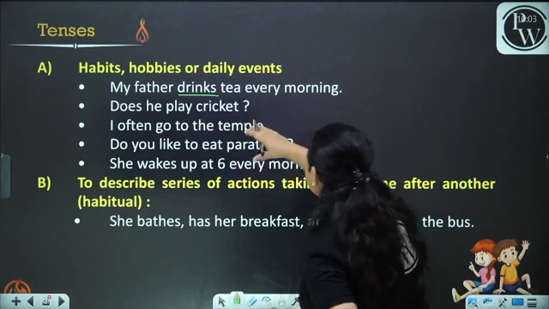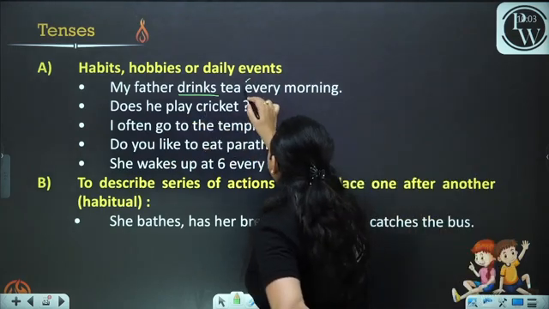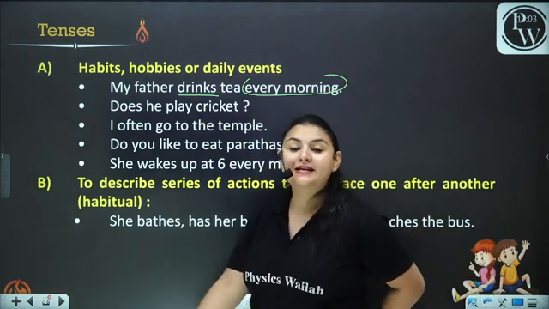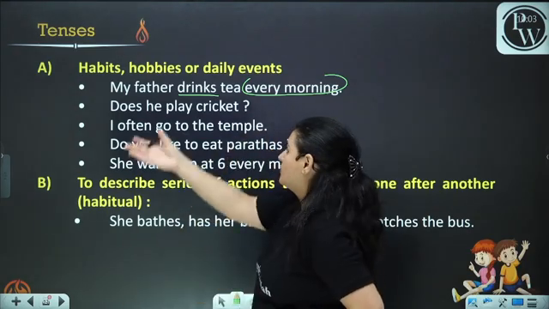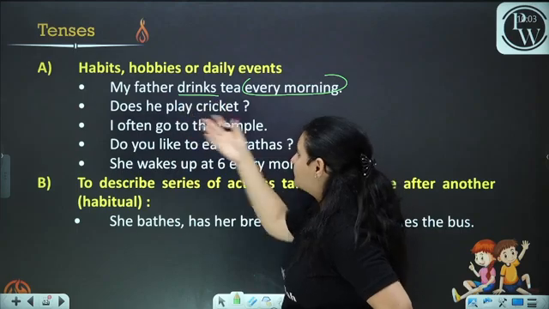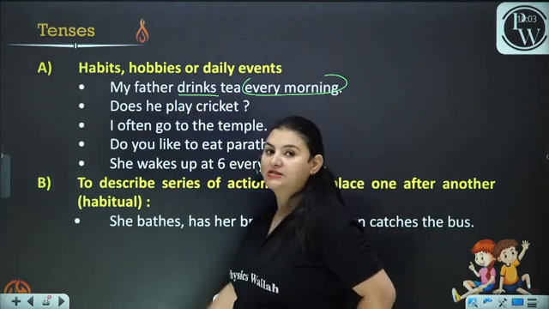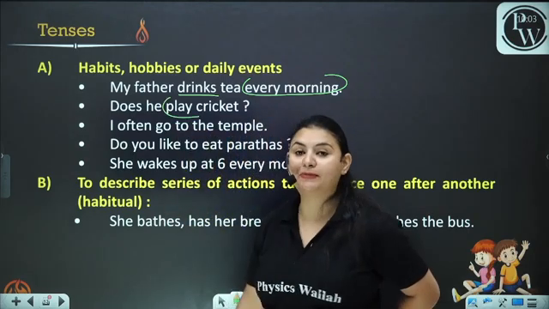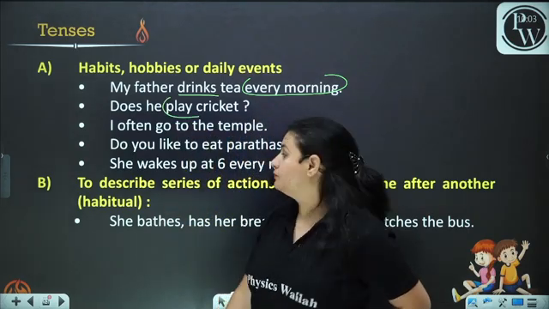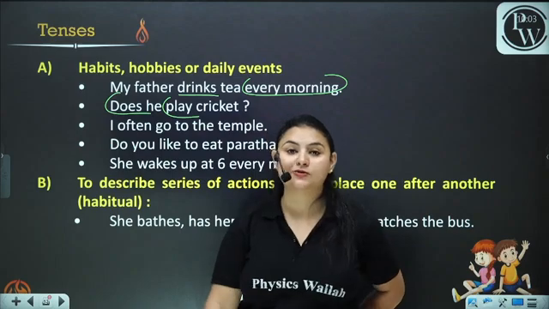My father drinks tea every morning. Now, what is every morning? Every morning is the adverb of frequency. Whenever we talk about the habits, we use V1. Does he play cricket? Now the question comes, does he play cricket? Play. What is play? Play is V1 and does is also V1.